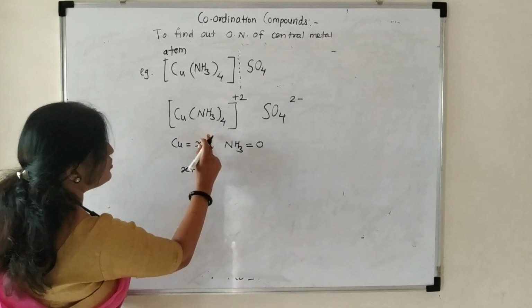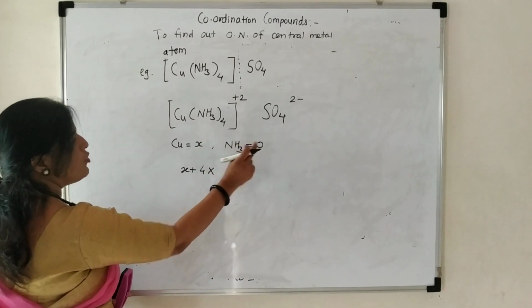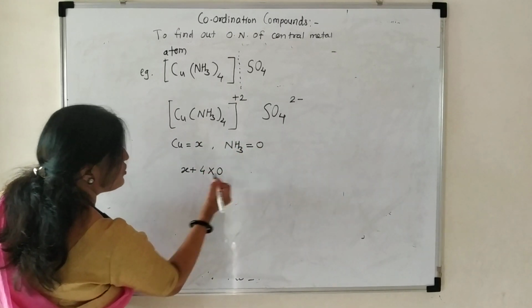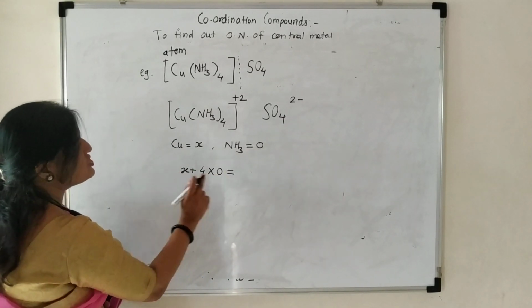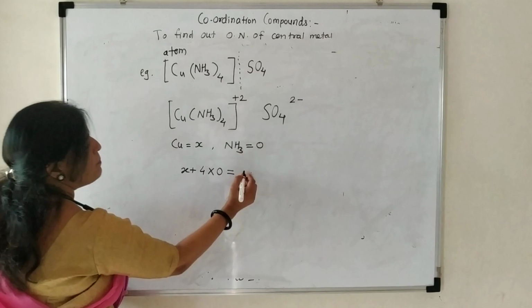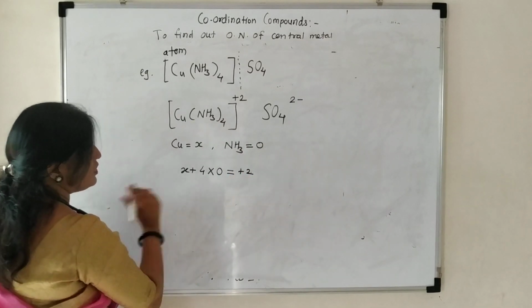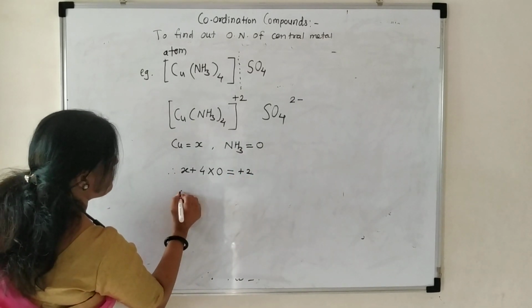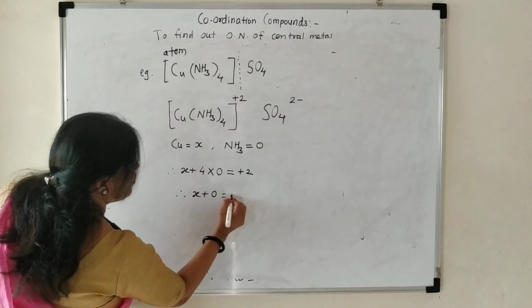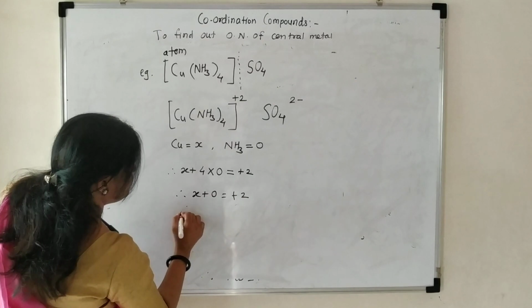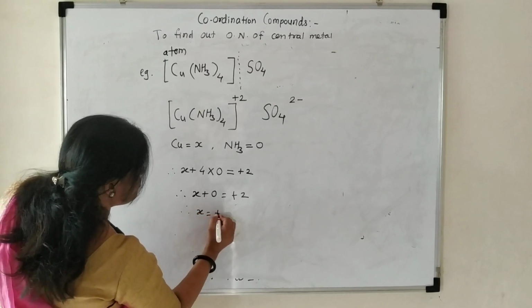Therefore, 4 into 0, equal to the algebraic sum of the charges, which is plus 2. So x plus 4 into 0 equals plus 2. Therefore, x equals plus 2.